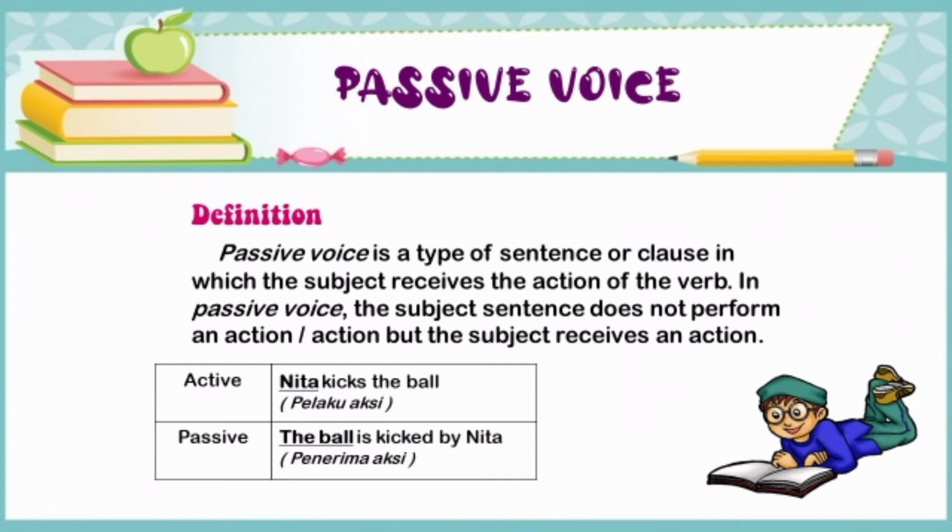Nah, cukup mudah sekali kan? Using by only applies if you want to make it clear who did the action. The form of to be in passive voice depends on the tense in the active voice.